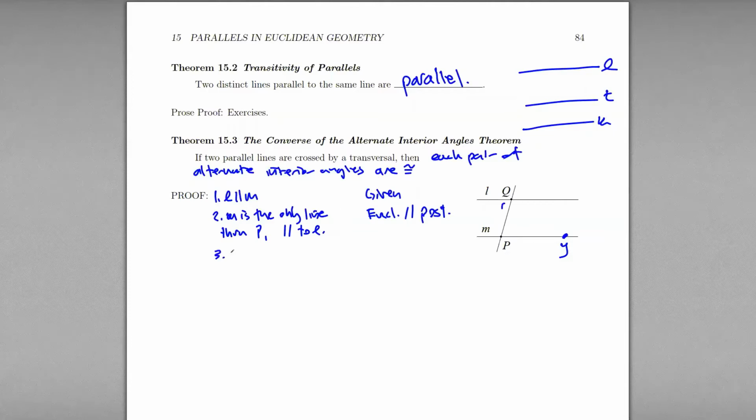Excellent. So let's suppose that we don't have congruent angle measures. Let's actually suppose that the measure of angle 1 is less than the measure of angle QPY. And this is for a contradiction.